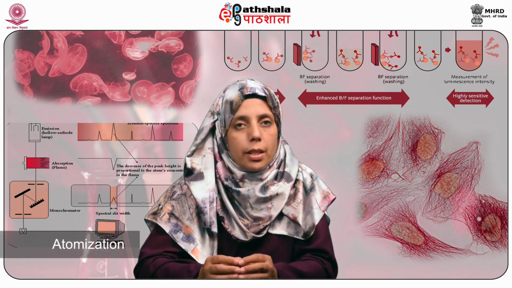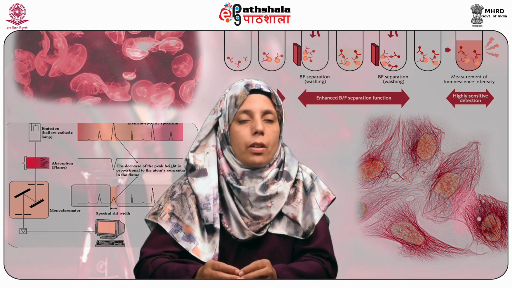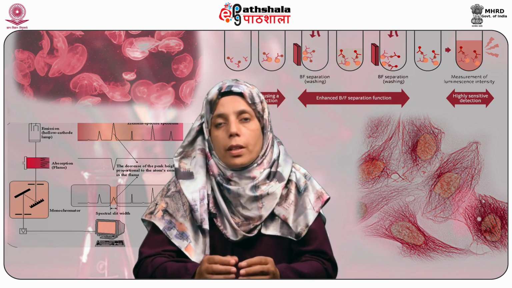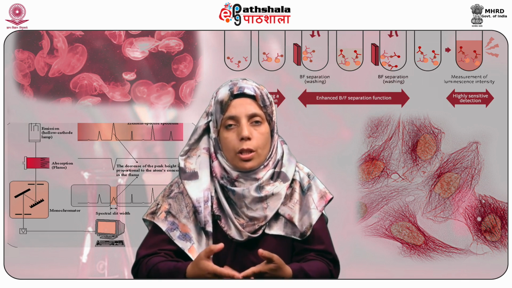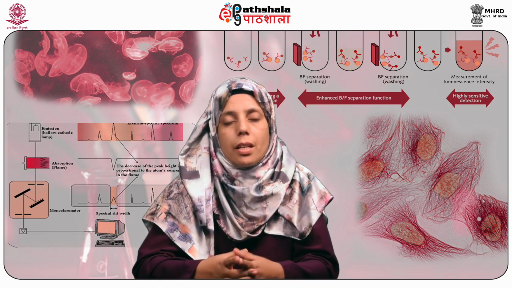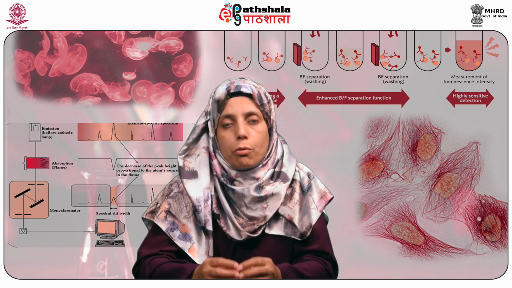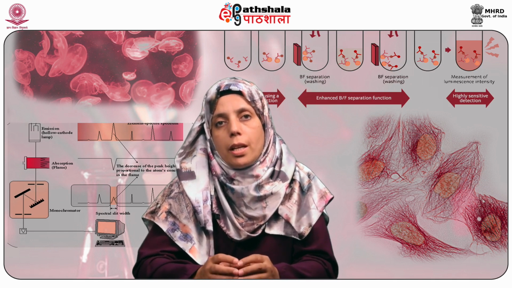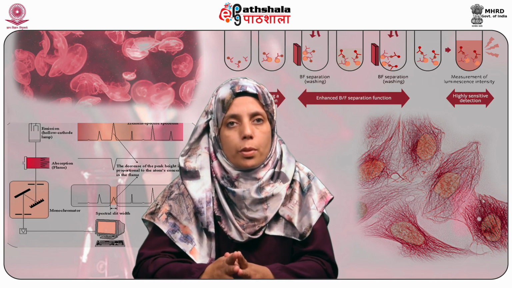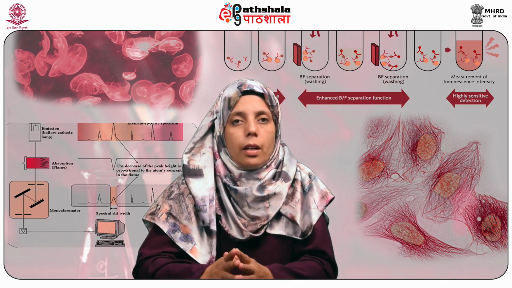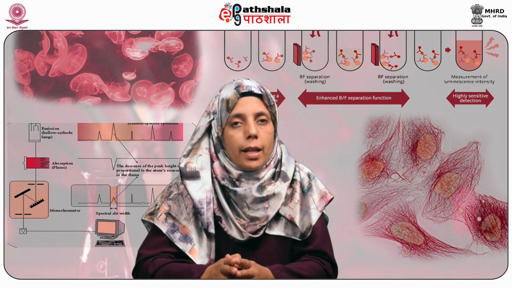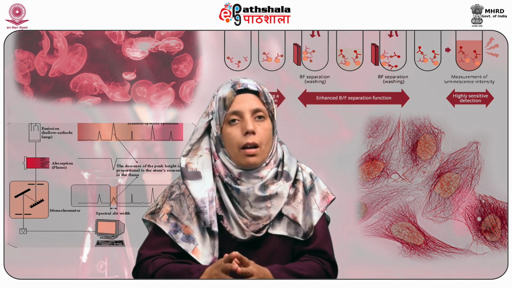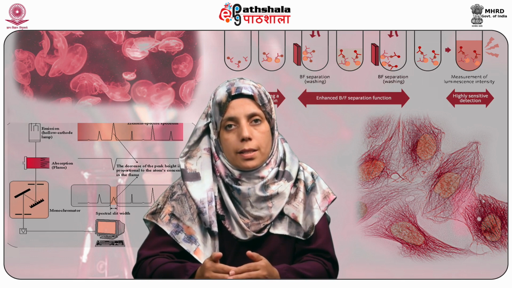The atomization step, which is converting the analyte or the sample into mist and then into individual gaseous atoms, is a very crucial step for the precision and accuracy of atomic absorption spectroscopy. The results are recorded in the form of a spectrum, and these spectra are used for analysis.